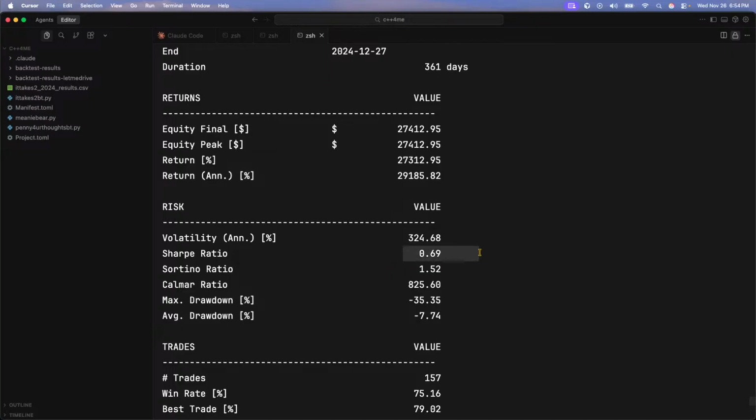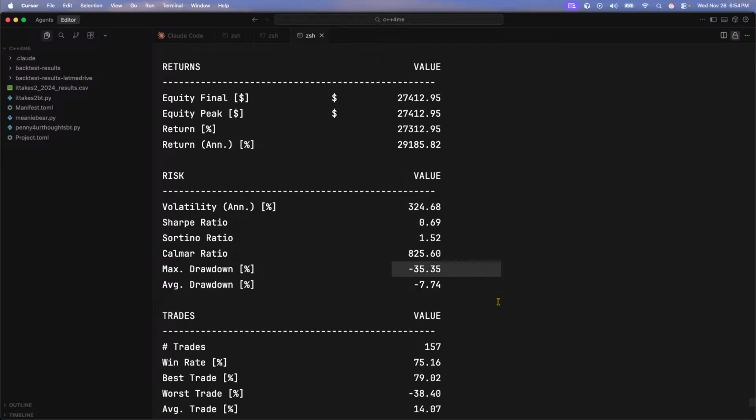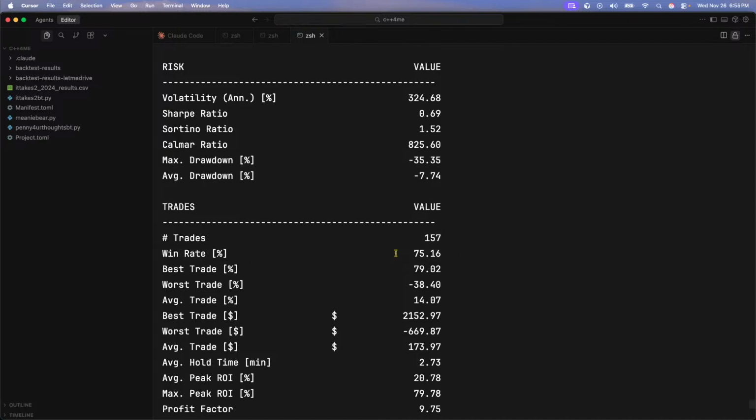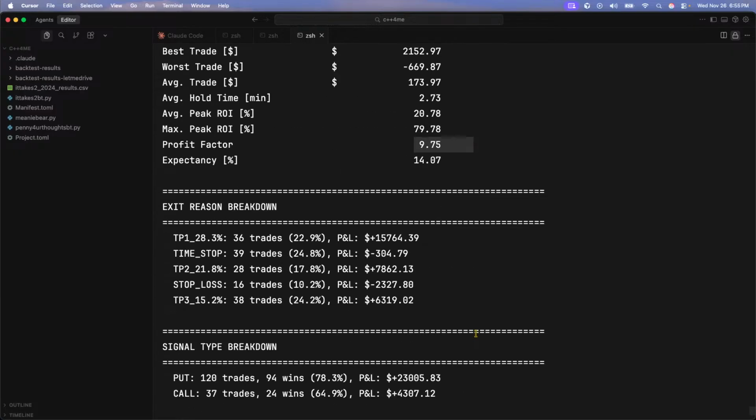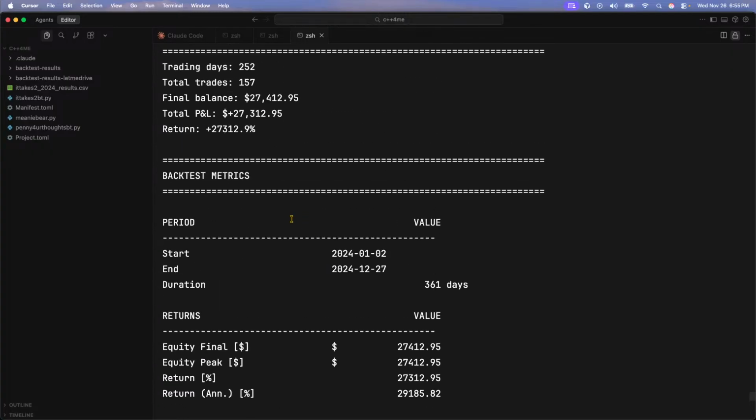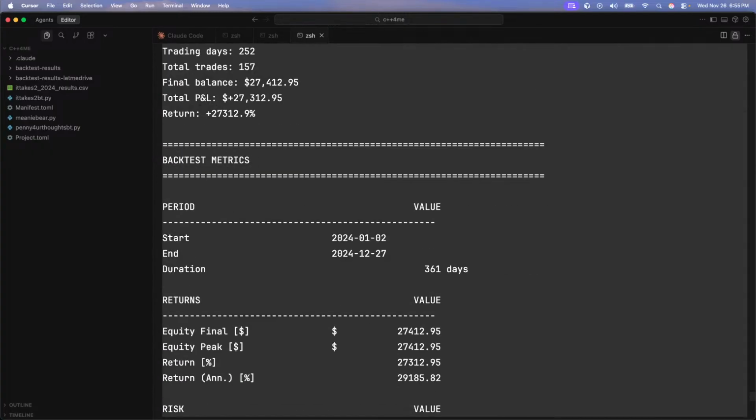0.69 Sharpe, a lot more respectable. Drawdown got a little higher. Look at the win rate, 75%, three out of four, 157 trades. The best trade was 2,100. Worst trade was 669. Even if you double that, the best trade will still eat it up. Look at this profit factor: for every $1 we're losing, I'm making almost $10 back. Yo, we found something.